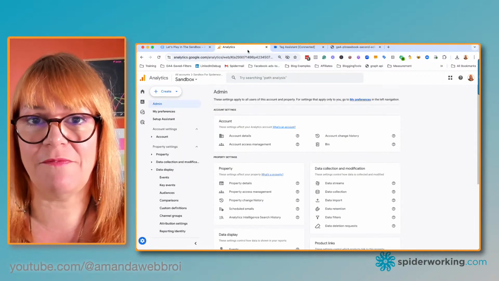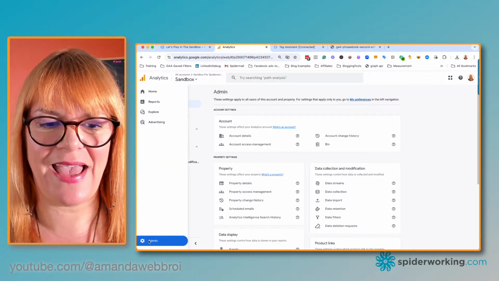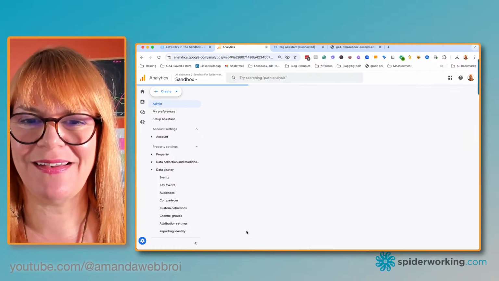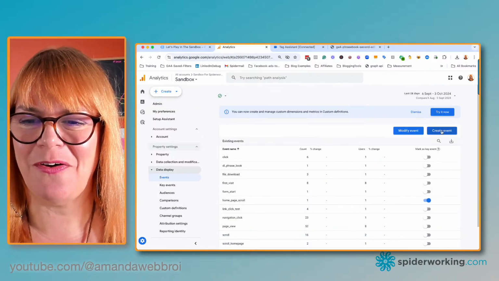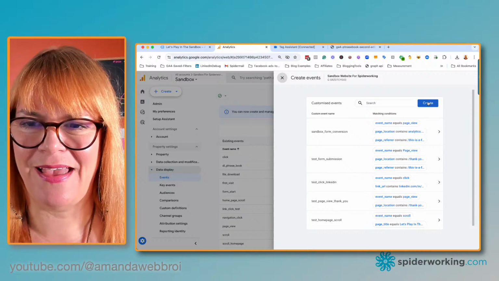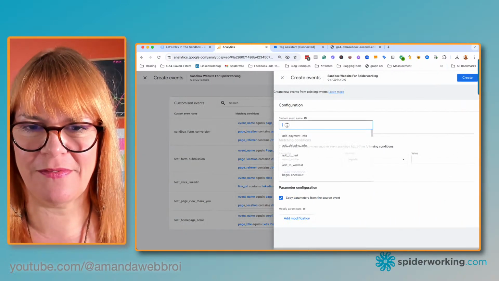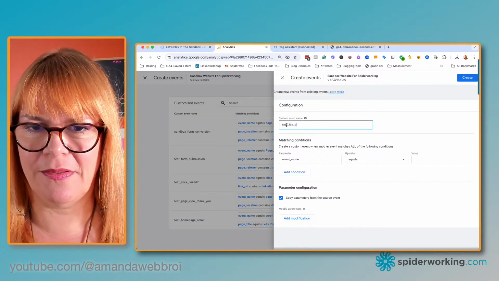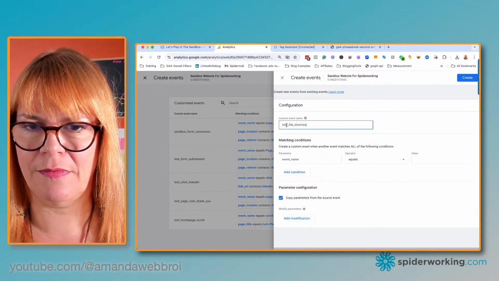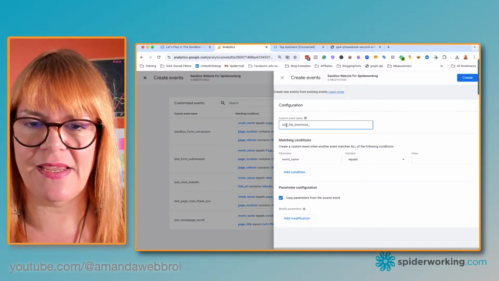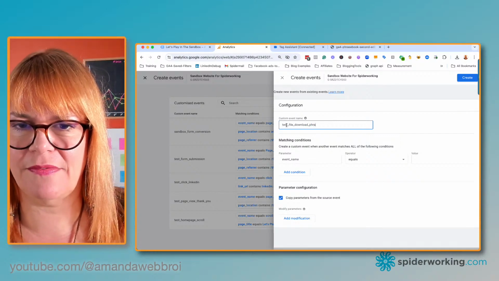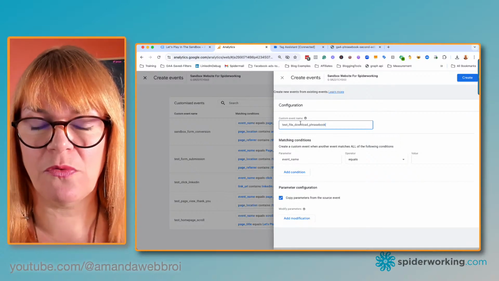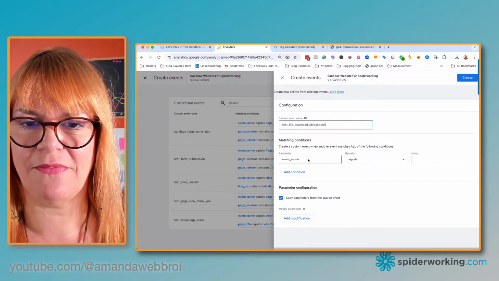So this is all going to seem very familiar to you now. We're in the admin section of Google Analytics. If I scroll down to events, click on create event and create. And again, I'm going to start it with test, so remember to delete it later. And it's a file download event, and I'm just going to say phrase book for speed. So that, again, is the information it will send to Google Analytics when that happens.